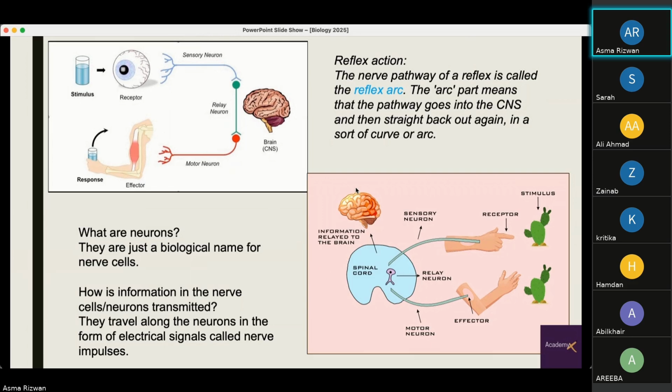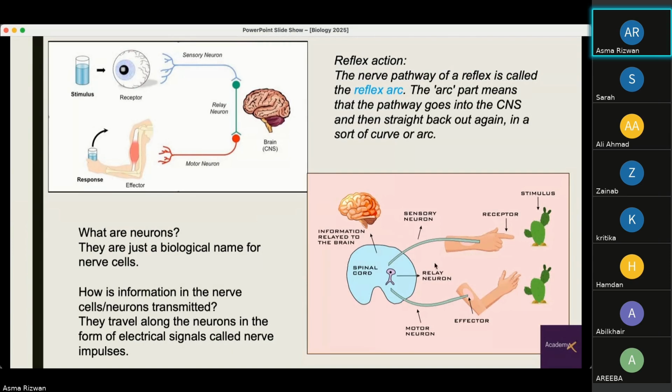Another example is when you are presented with a threat or a stimulus that can hurt you. So the stimulus here is the cactus shown, which was received by your touch receptors in your hands. The information was sent to the spinal cord and the brain, relayed within the spinal cord and the brain, and the motor neuron carries it to the effector, which allows you to move your hand away from the stimulus, from the danger.